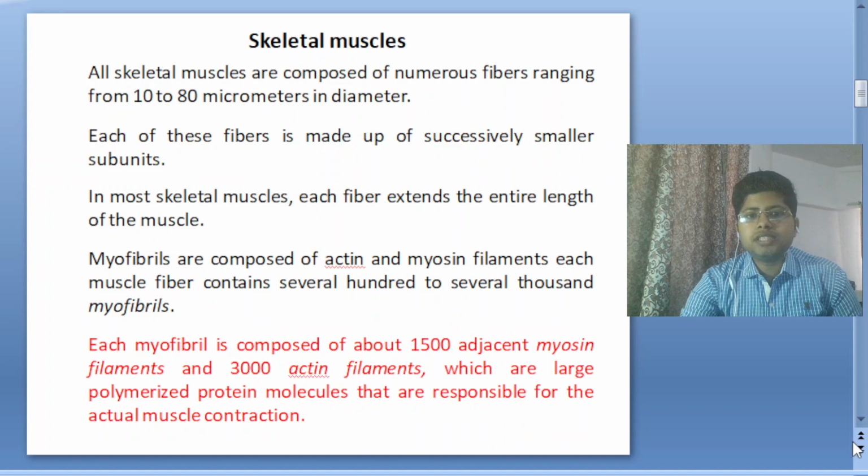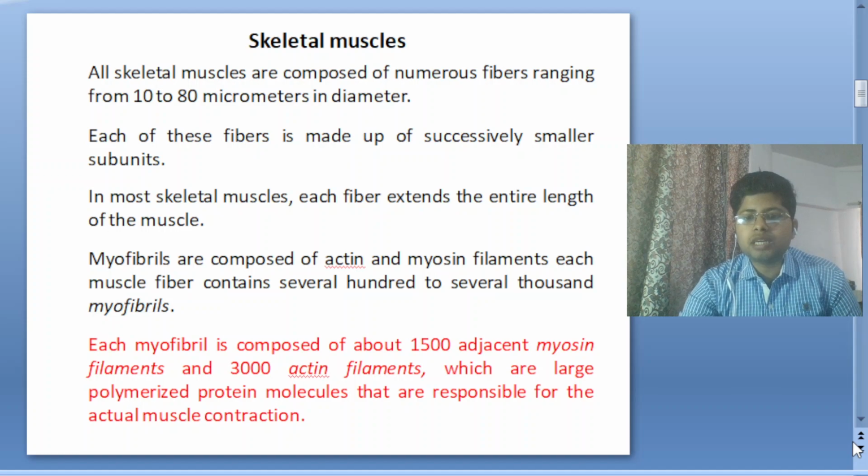All skeletal muscles are composed of numerous fibers ranging from 10 to 18 micrometers in diameter. Each of these fibers is made up of successively smaller subunits. In most skeletal muscle, each fiber extends the entire length of the muscle. Myofibrils are composed of actin and myosin filaments. Each muscle fiber contains several hundred to several thousand myofibrils.